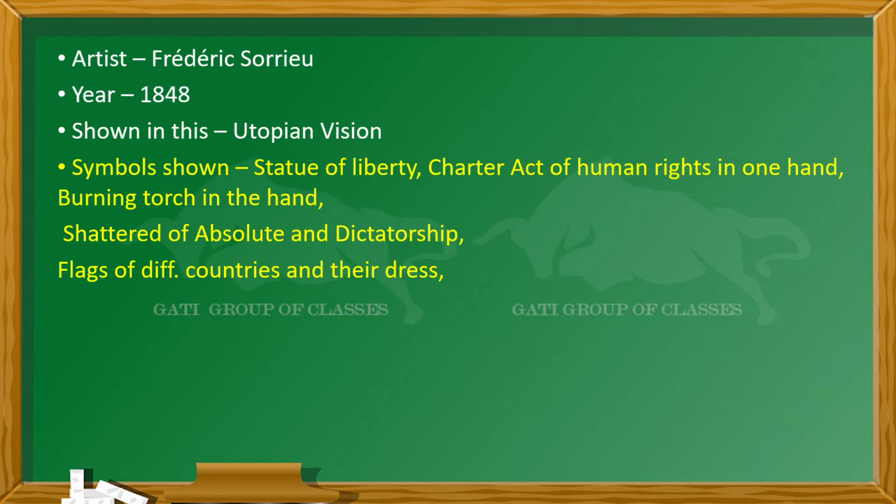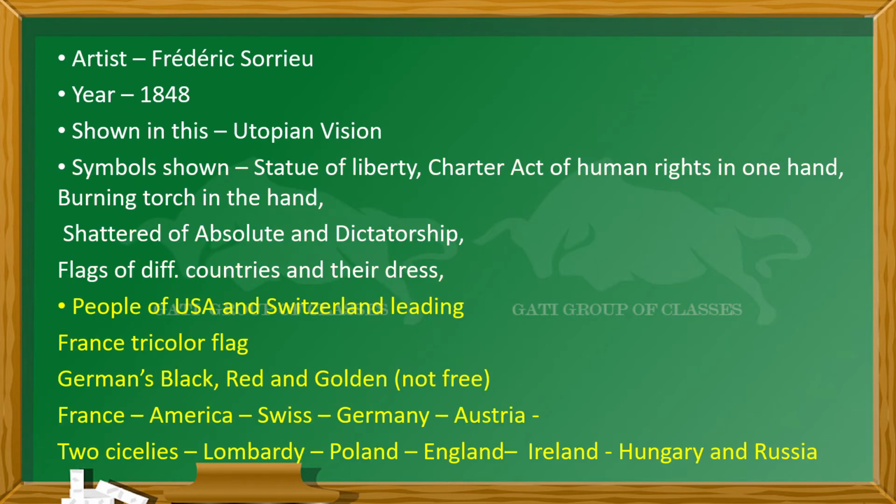The symbols shown over there are the Statue of Liberty, which you already know, the Charter of Human Rights in one hand, a burning torch in the other hand, shattered chains of absolutism and dictatorship, flags of different countries, and their dresses. These are all the symbols shown over there. The people of the USA and Switzerland are leading all the countries, like France with the tricolor flag, Germans with the black, red and golden flag, and also America, Switzerland, Austria, the Two Sicilies, Lombardy, Poland, England, Ireland, Hungary and Russia. These are all following.